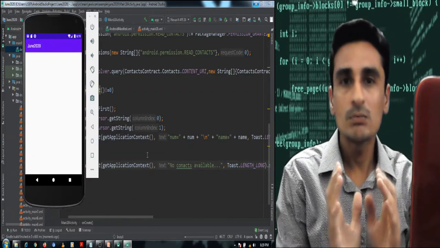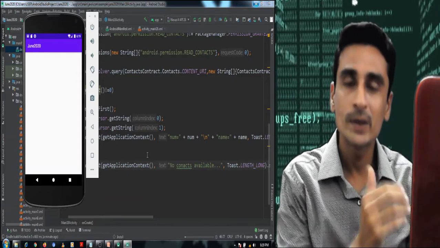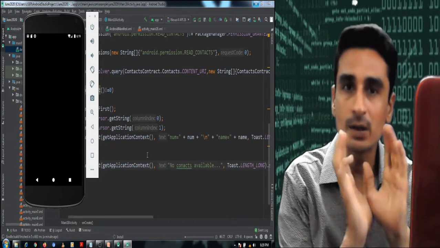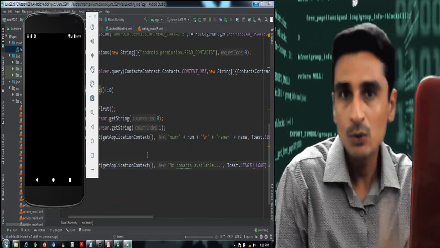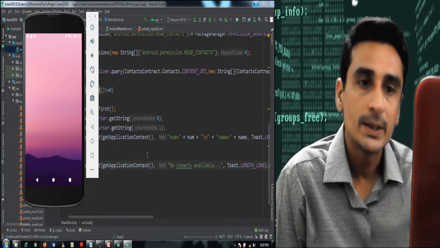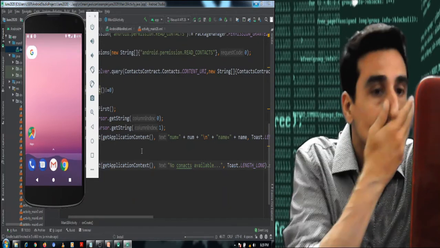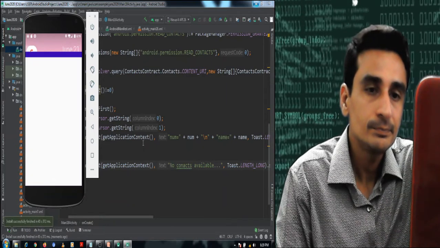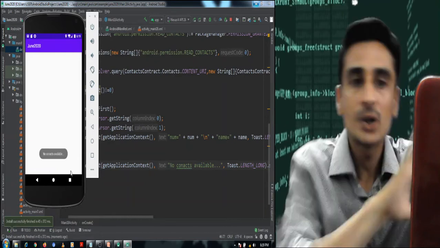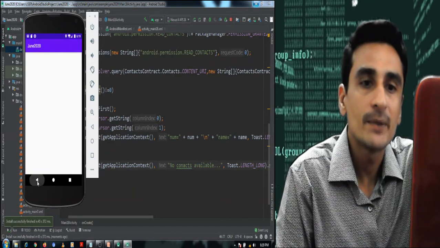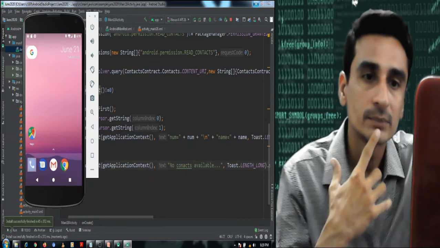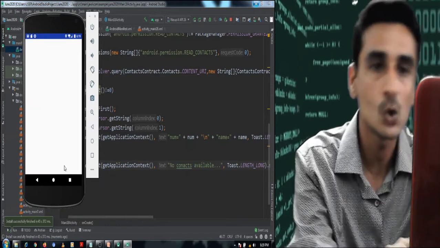So before implementing and showing the records in the list view, what will we do? We would add some dummy records in this AVD, and you also have to do the same thing if you are testing the application in your AVD. No contacts available. Okay, so let me first add some contacts. In the contacts application of this AVD, I will add some records.